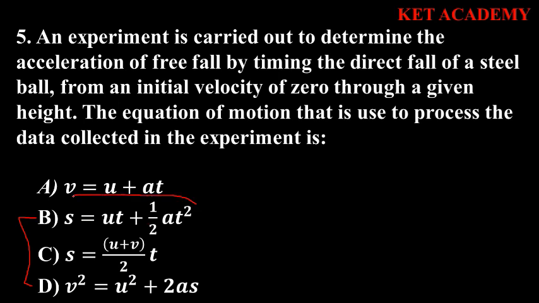The reason being that the experiment is determining the acceleration due to gravity. The period of oscillation is usually taken into consideration, and our initial velocity is given as 0 through a given height. So we have been given also a height, so we're going to use this. So our answer here is B.